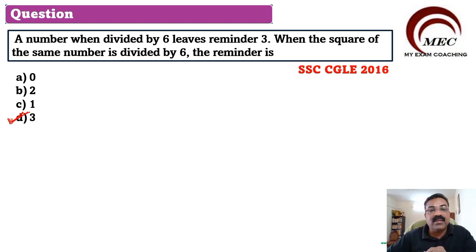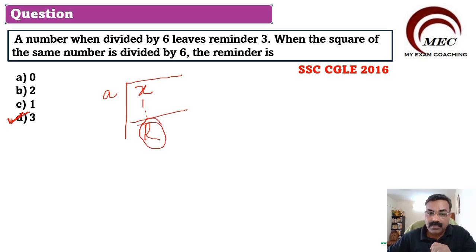The concept here is, suppose there is a number x, and you are dividing this number x by another number a, and finally suppose you got a remainder r. Now when you square this number, x will become x square, and when you divide x square by a, then also you will get the same remainder r.